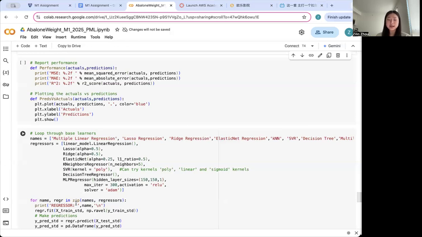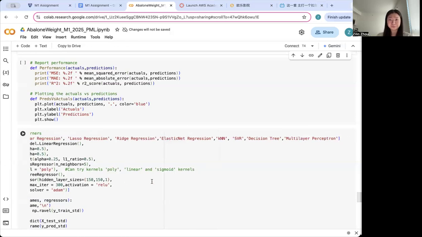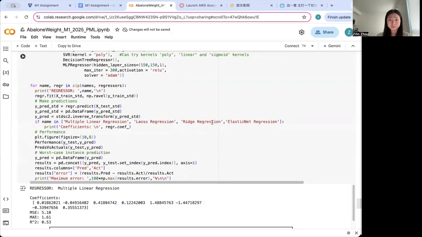Beyond linear models, non-parametric and tree-based models were also explored. K-nearest neighbors, KNN, was applied to examine how well a distance-based model performed on this dataset, while the support vector regression model, abbreviated as SVR, was tested to determine if kernel-based transformations could improve accuracy.